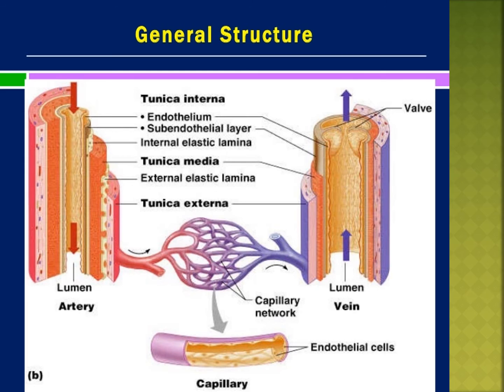Next, see the structure of the vein: a wide central lumen, and an outer wall made up of a thin layer of muscles and elastic fibers.